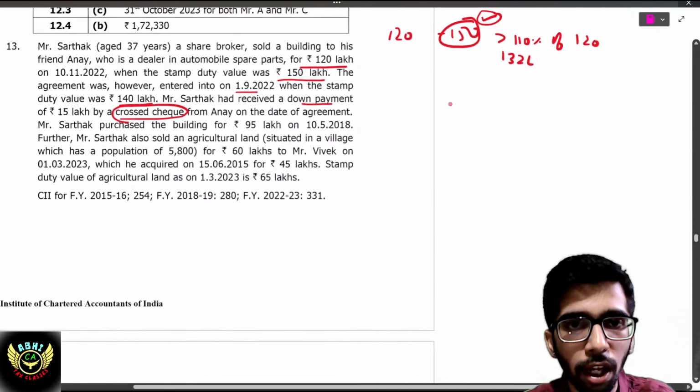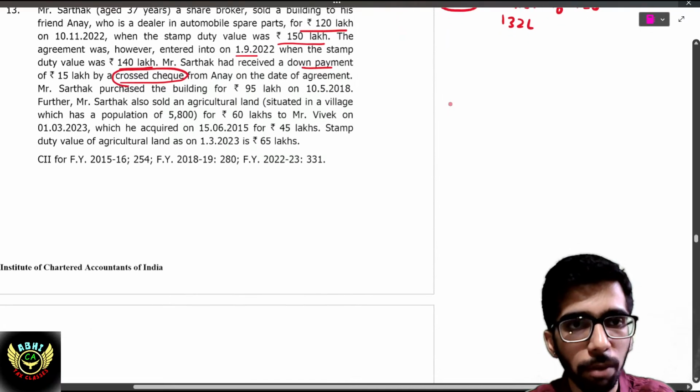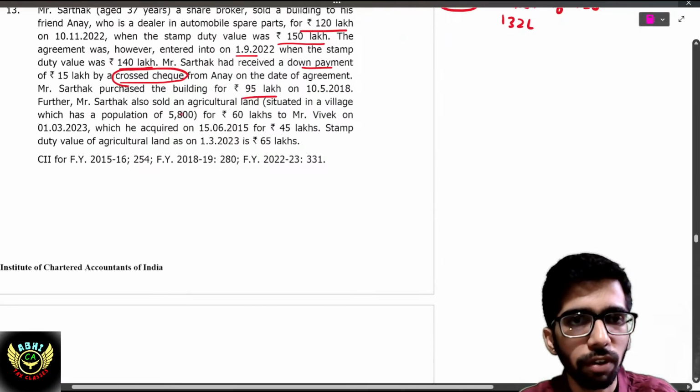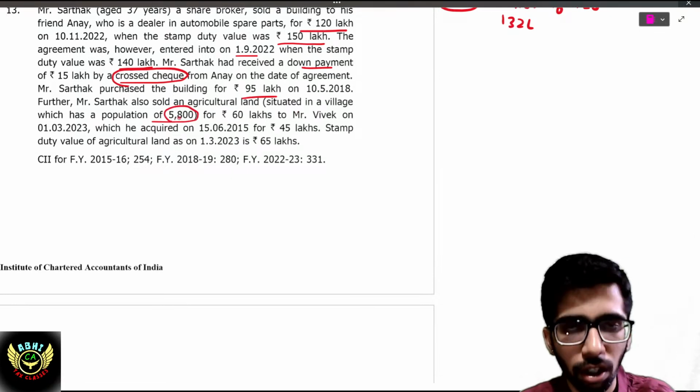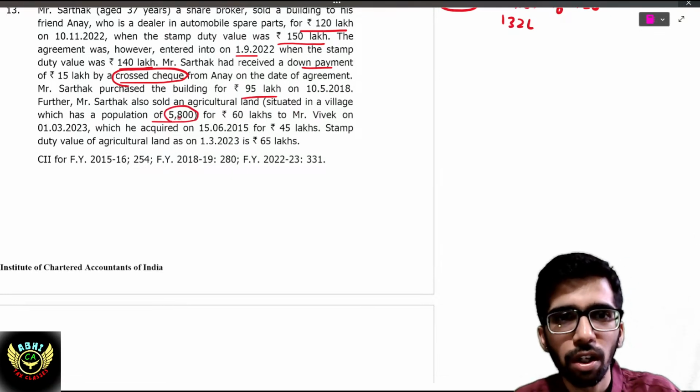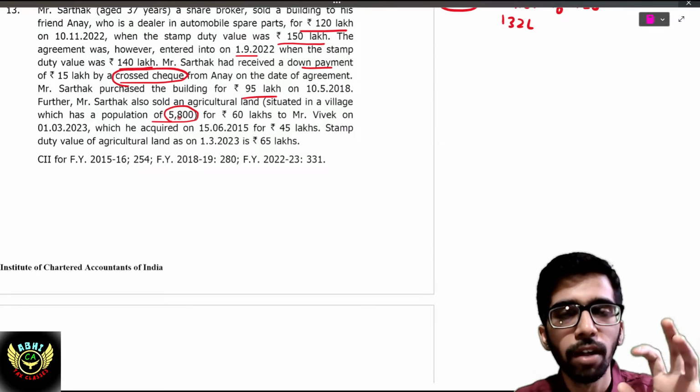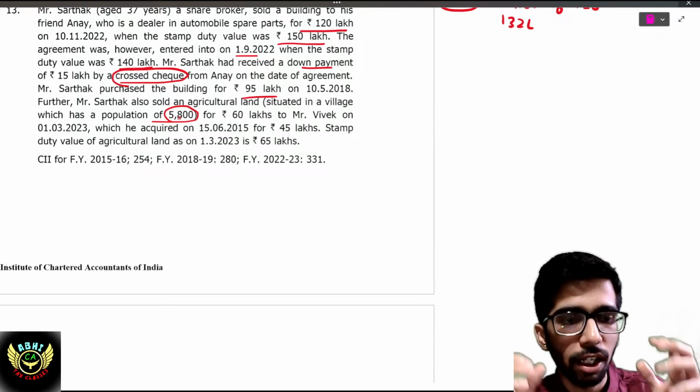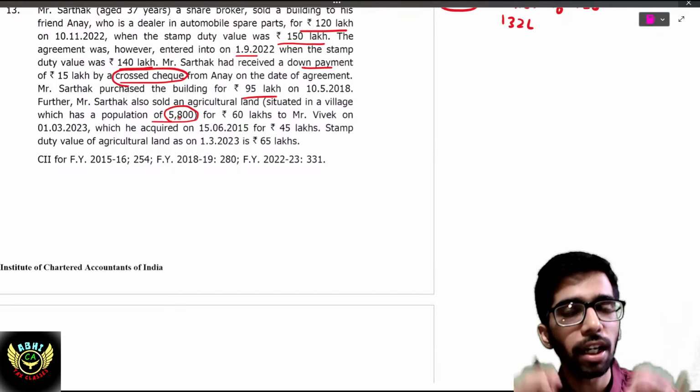Next, from Anand on the date of payment. Sarthak purchased a building for 95 lakh, that is the cost of acquisition. Further, Sarthak also sold agricultural land situated in a village having a population of 5,800. If agricultural land is situated in an area whose population is below 10,000, then that area will be considered a rural area.